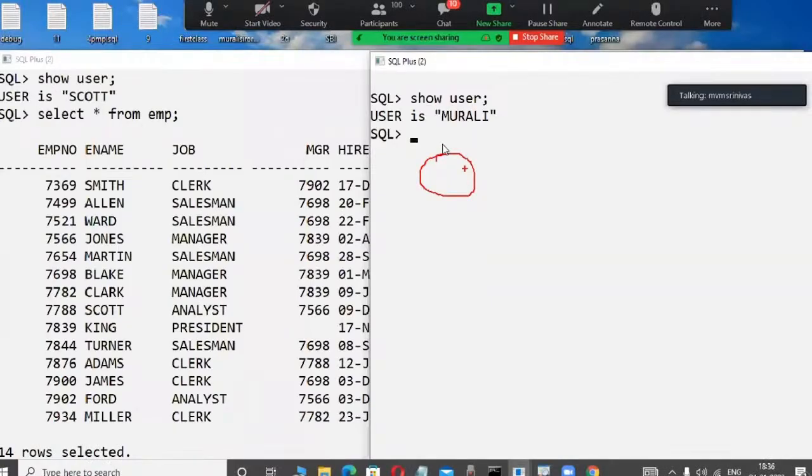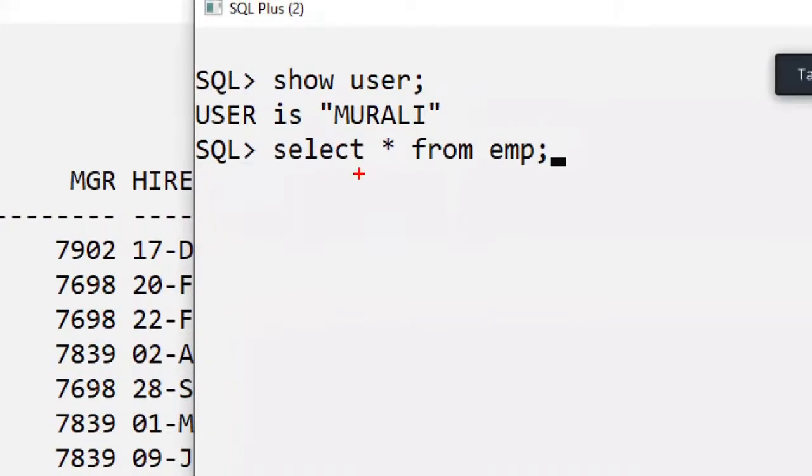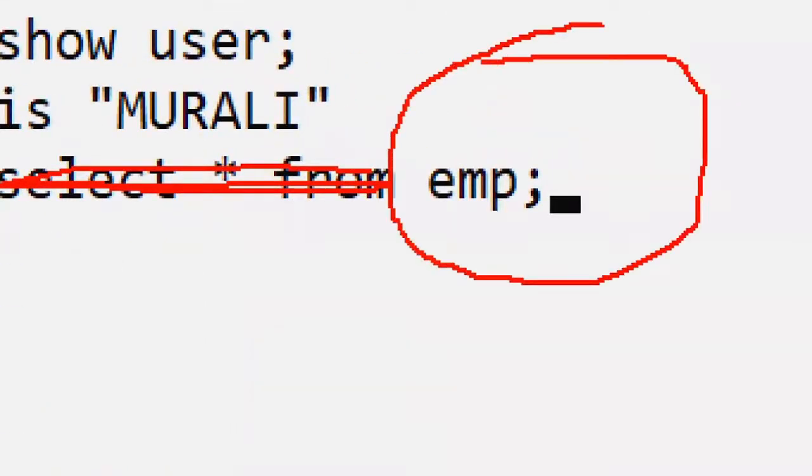Now, this Murali user is using the Scott user's table. Some commands are there. SQL language is there in the feature. For example, select star from EMP. In the Murali user, this table is not there, but he is typing some command only. Don't worry, this is an SQL command in the feature. Select star from, yes, table name EMP. They are typing only. The Murali user is typing only.